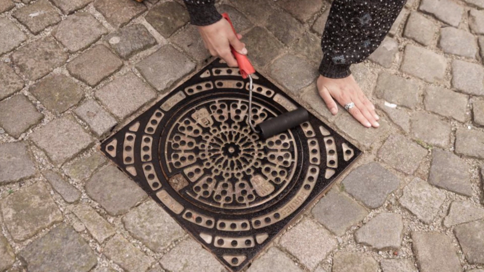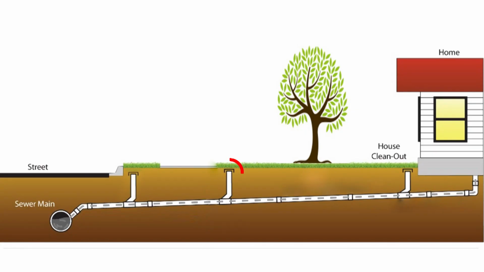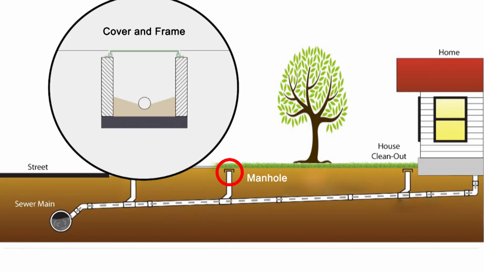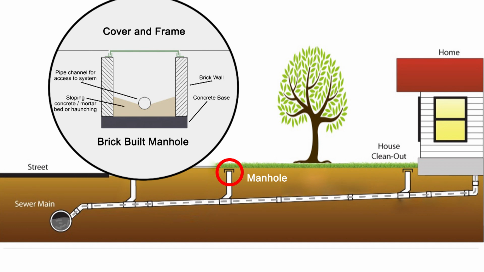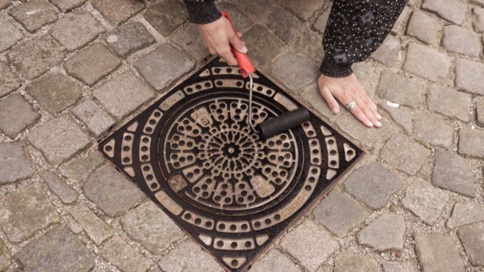Have you ever wondered what are these things on roads? These things are called manholes. These are the holes made in sewers at frequent intervals, 50 meters to 60 meters, so that timely inspections and cleaning of sewers can be done through them. The manhole is covered with a hard lid so that people and traffic can easily move over it.